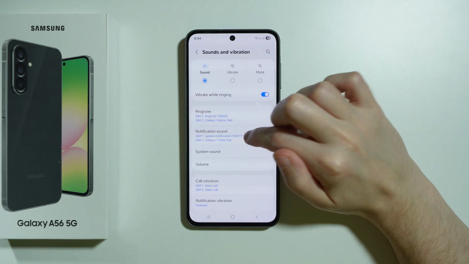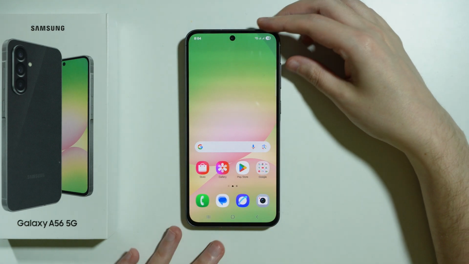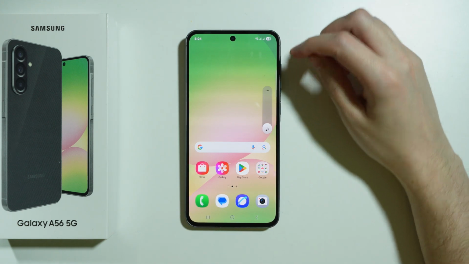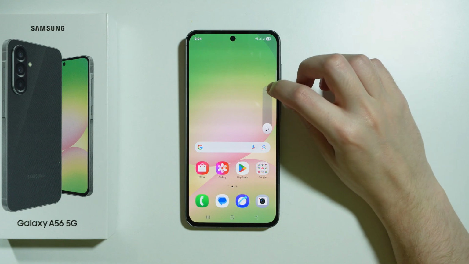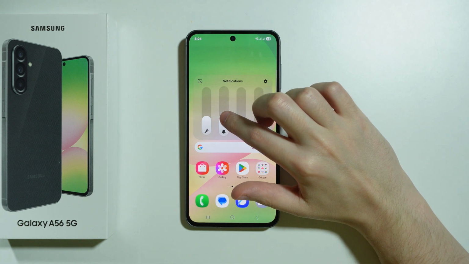You can also go to notification sound to find the volume slider as well, and if you press volume up or down button, then you can tap on these three dots on the bar at the top of it in order to open this panel, and here we can also adjust the notification volume.